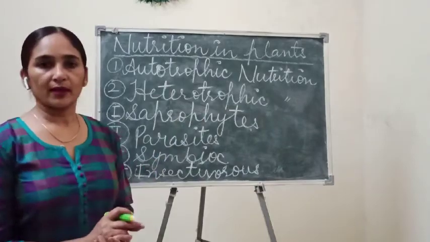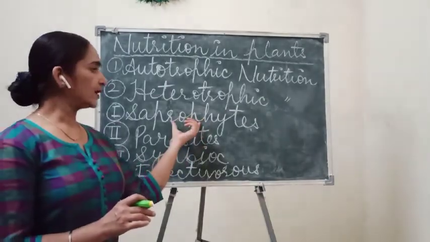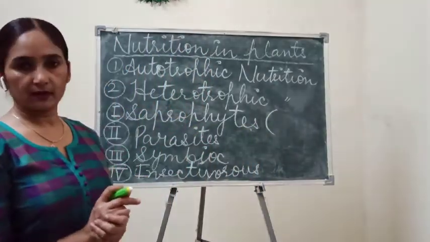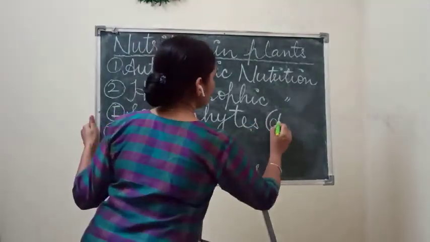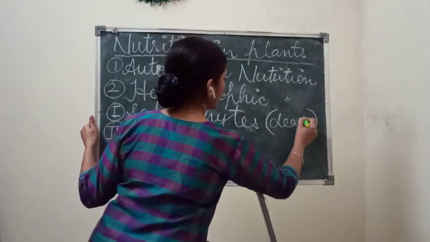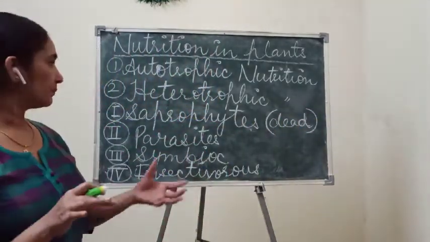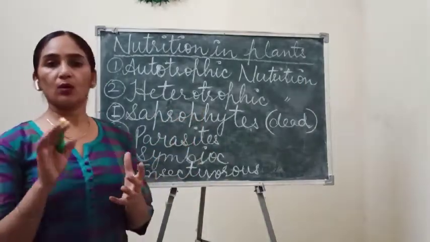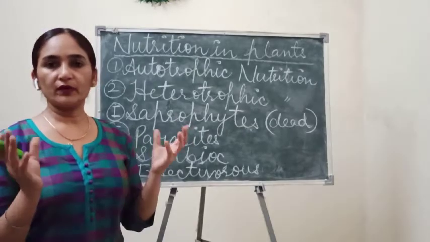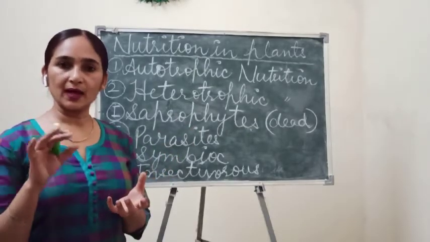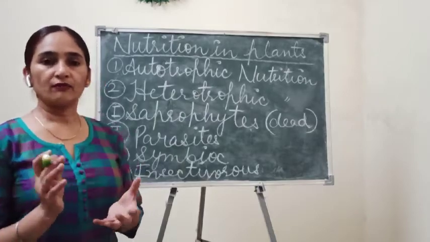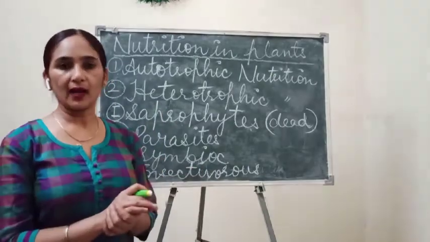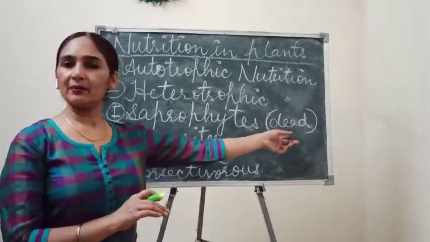Saprophytes are those organisms which get their nutrition from dead organic matter. So they always feed on dead material. Here you can take an example of fungus. Fungus always grows on our food items. We get those food items from the plants, and plants are living. But when those food items are detached from the plant body, they become dead.